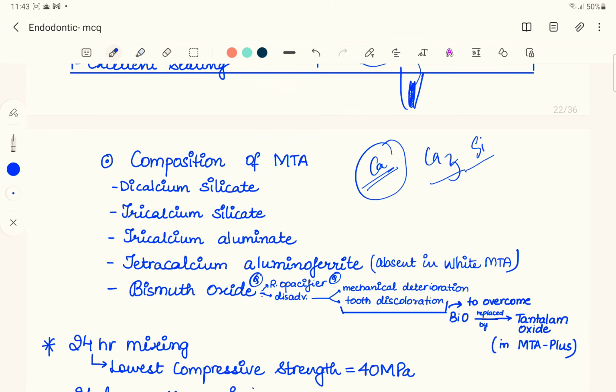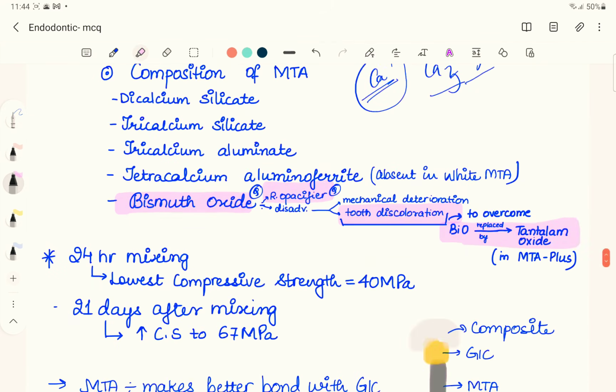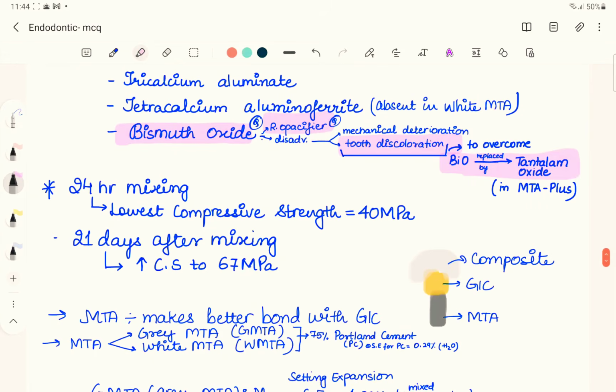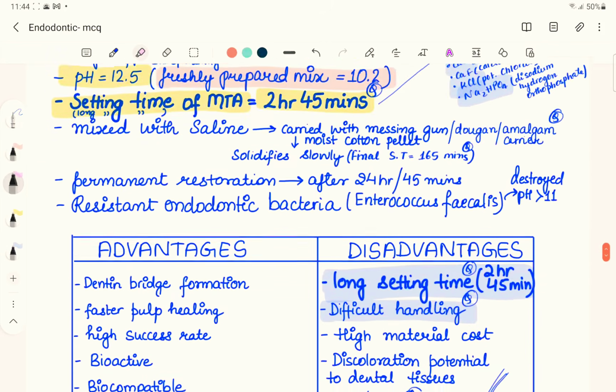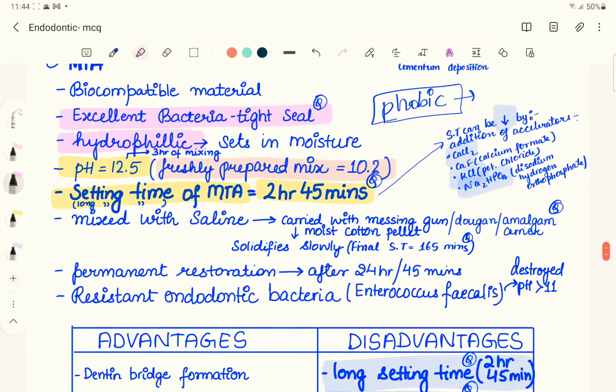Bismuth oxide is a radio opacifier, that's its main advantage, but the main disadvantage is that it discolors the tooth. So bismuth oxide is replaced by tantalum oxide in MTA Plus to overcome the tooth discoloration. As I've told you, the initial or fresh mix of MTA has a pH of 10.2, whereas a 3 hour mix has a pH of 12.5.